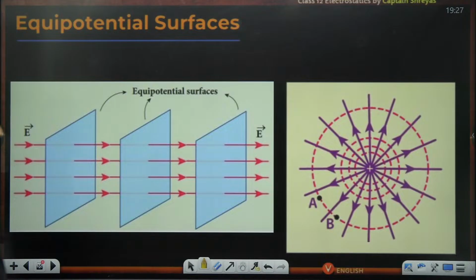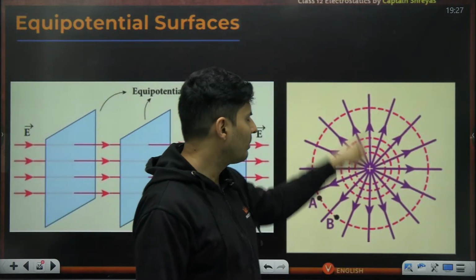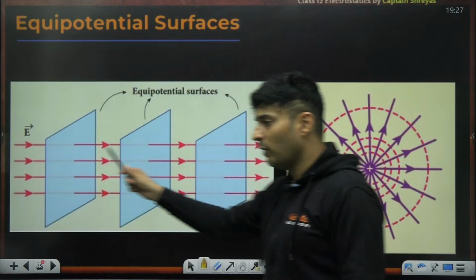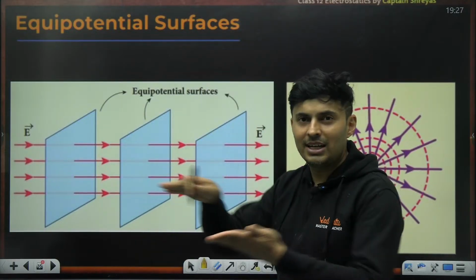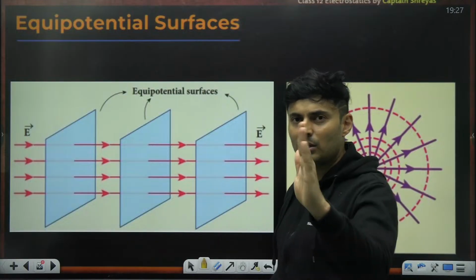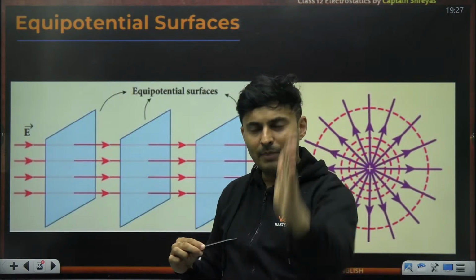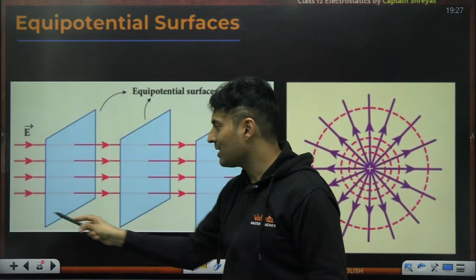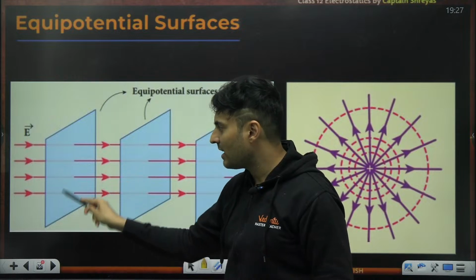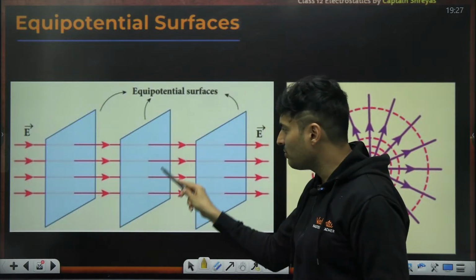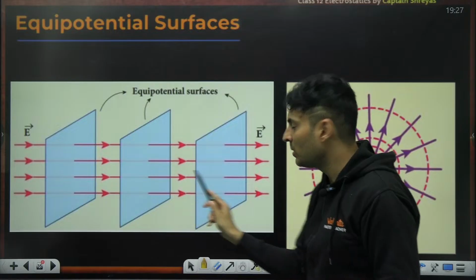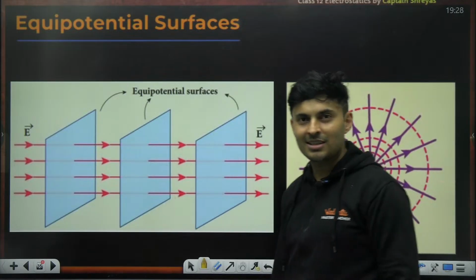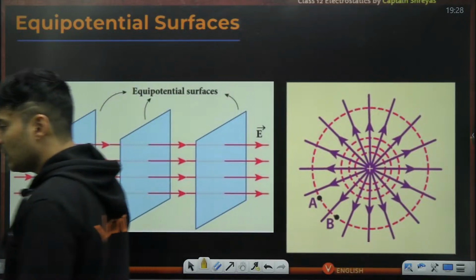Some more equipotential lines, like for a positive charge, we already saw it. The purple ones are the field, the red dotted ones are the potentials. Imagine a uniform field was there. Uniform field means electric field lines are parallel. If you draw perpendicular to the parallel lines, the perpendicular will be a plane surface like this. The blue surface is an equipotential surface. All these points have the same value of voltage. Same voltage everywhere. But this point, this point, this point, all have different voltages. Okay? Everyone till this point absolutely clear?